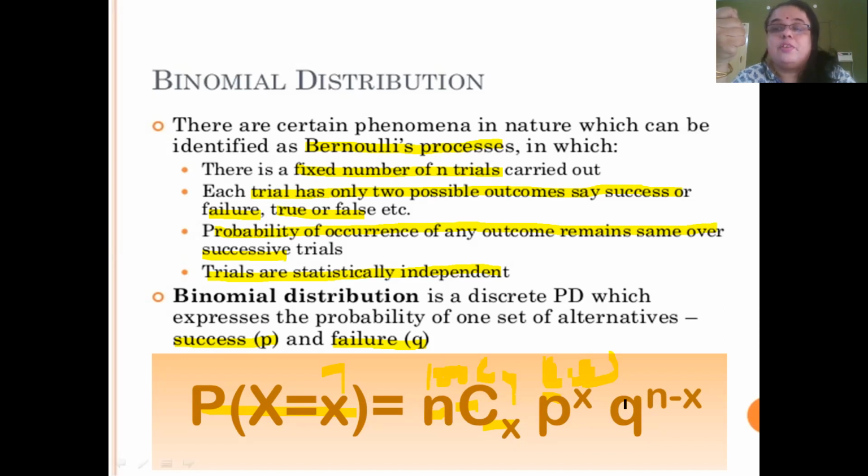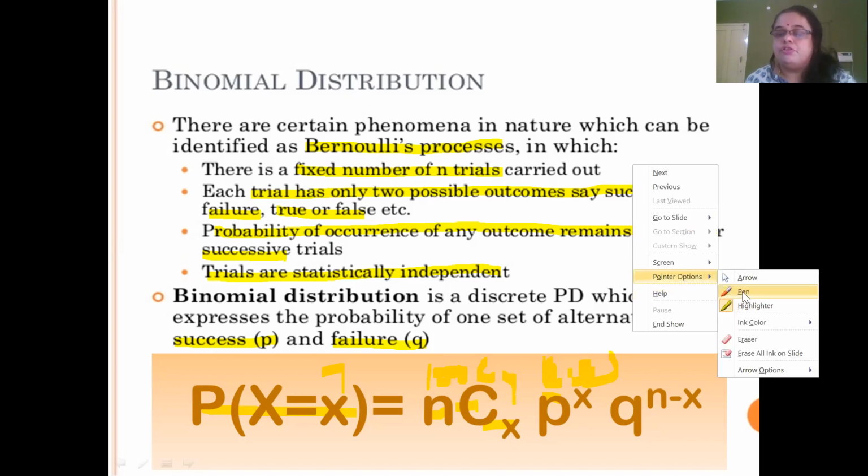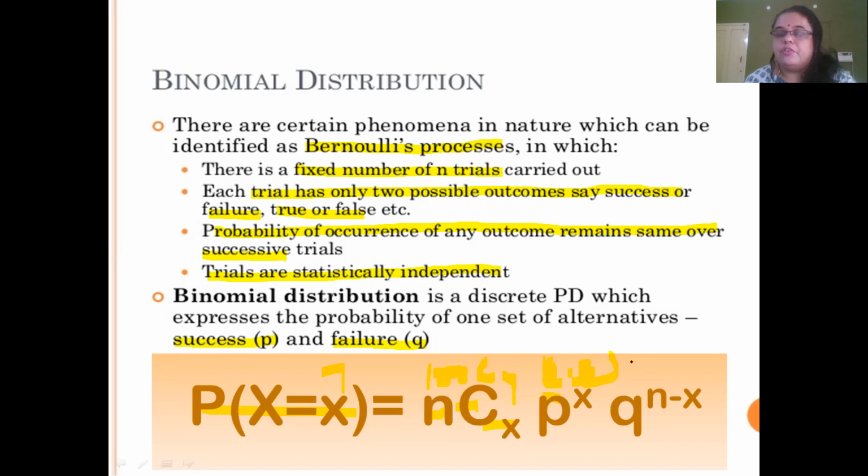Q is the probability of failure, in this case the probability of getting a tail, and it is defined as Q is equal to 1 minus P, that is 1 minus 0.5.